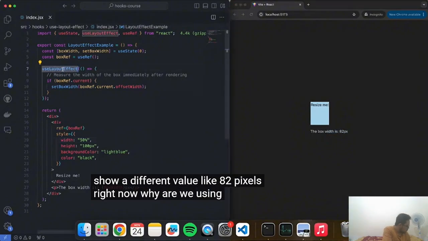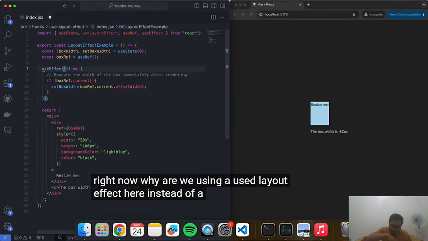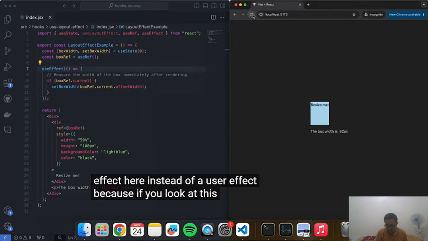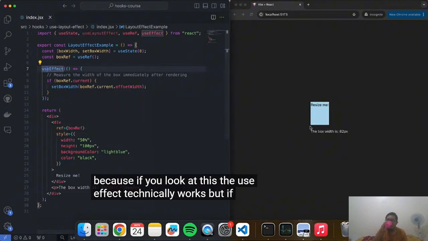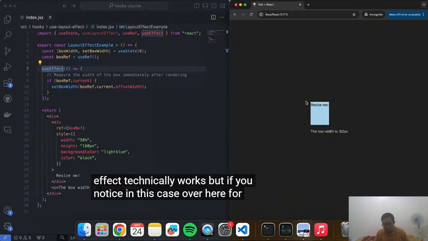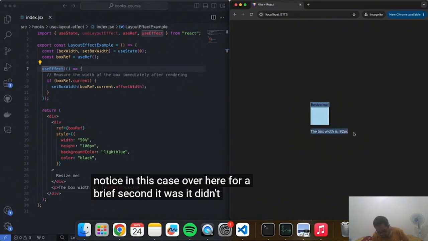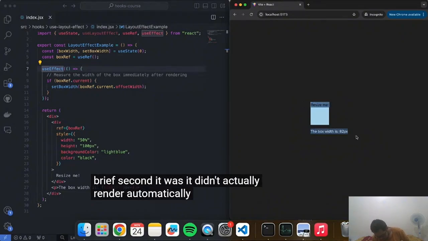Now, why are we using a useLayoutEffect here instead of a useEffect? Because if you look at this, the useEffect technically works. But if you notice in this case over here, for a brief second, it didn't actually re-render automatically.